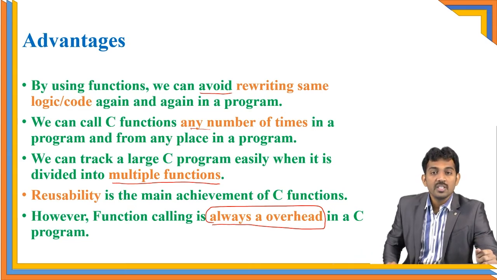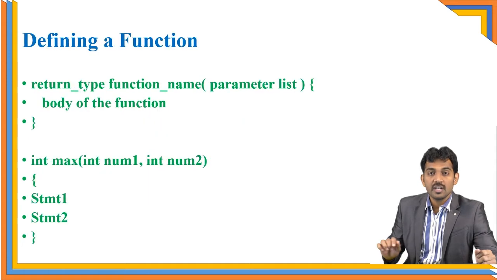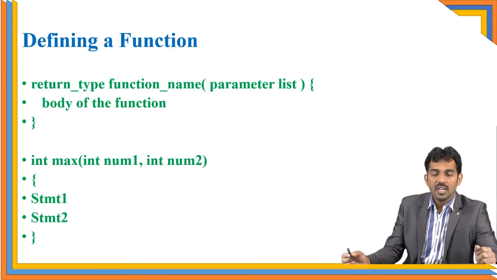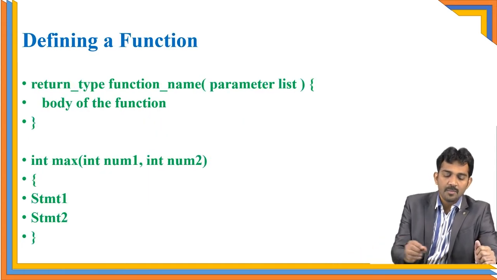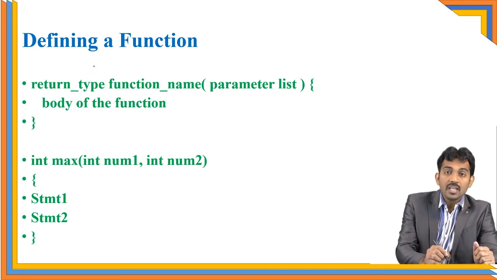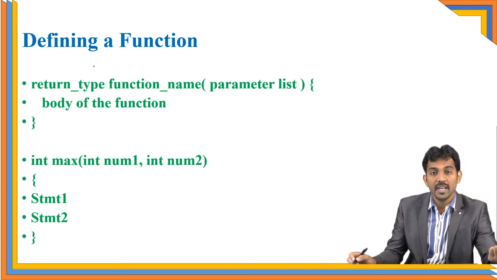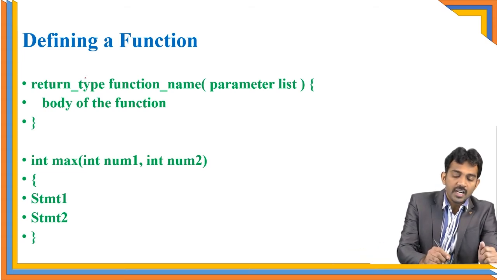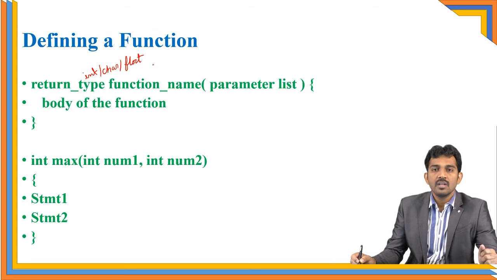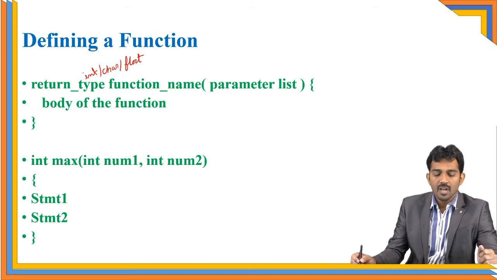See the syntax or definition of the function. The definition of a function contains the return type. What type of data are you going to return back to the main function or calling function, right? What kind of data? Is it integer data, or character data, or float data? What kind of data you are going to return, that tells the return type.